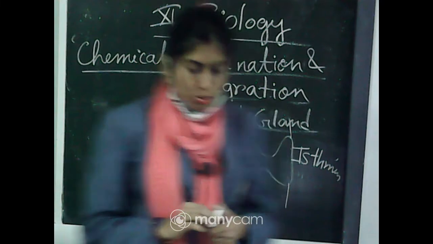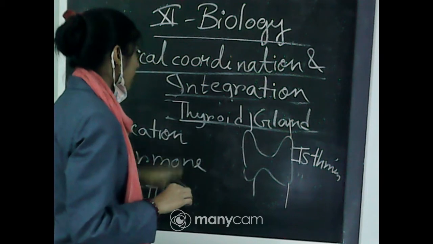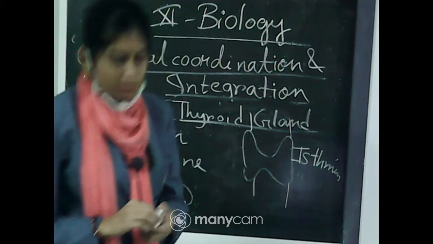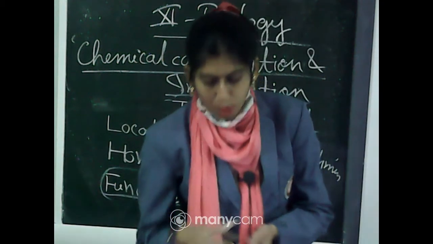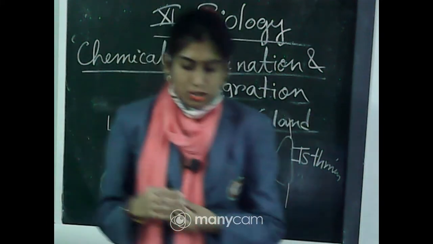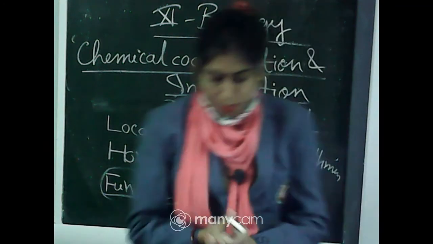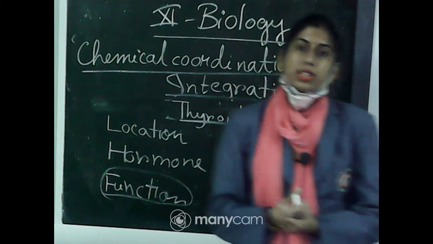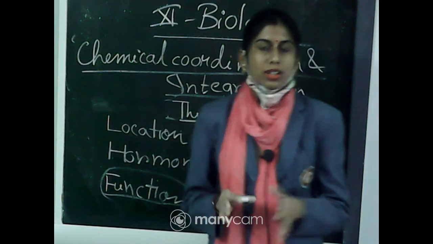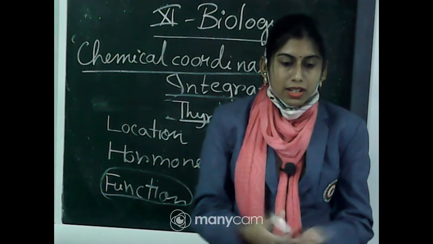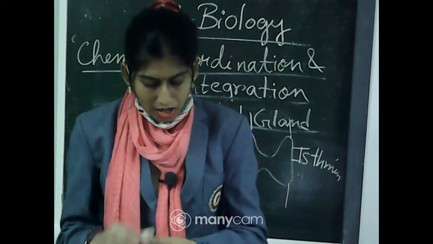Now you have to know from which part the hormones of the thyroid gland are released. The thyroid gland is composed of follicles and stromal tissue. These thyroid follicles are composed of follicular cells enclosing a cavity. So in the thyroid gland, thyroid follicles are present, and inside the follicles, thyroid follicular cells are present, which synthesize the thyroid hormones.